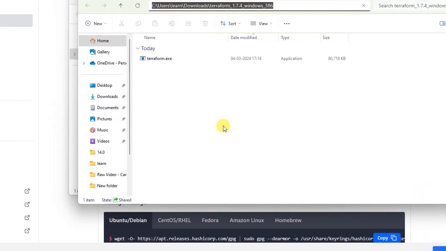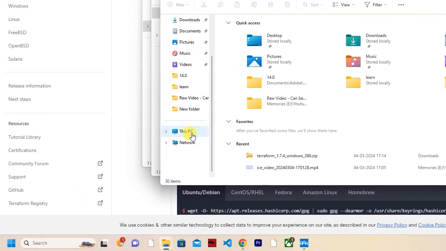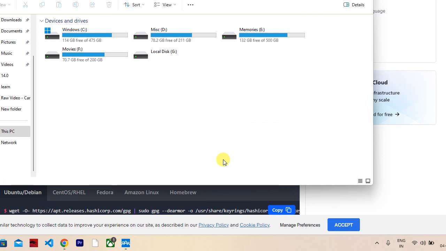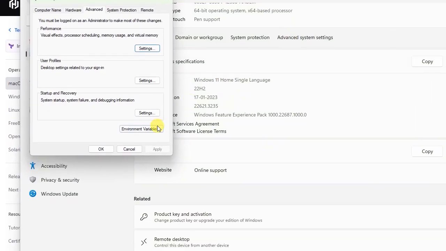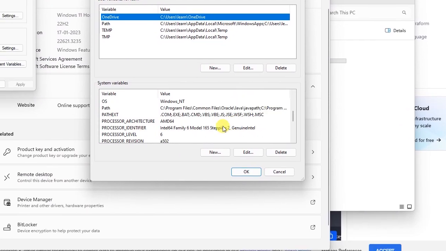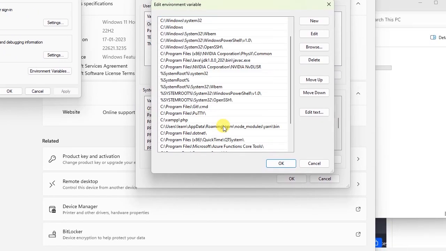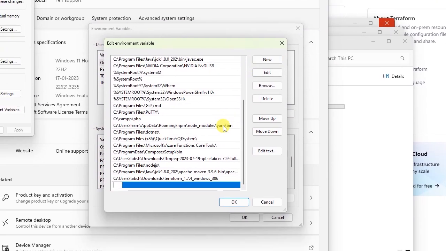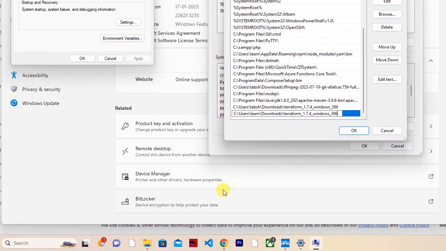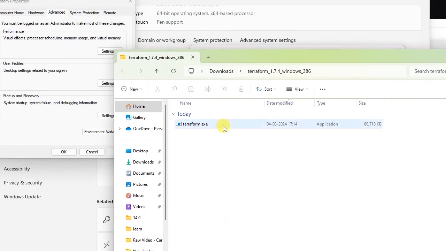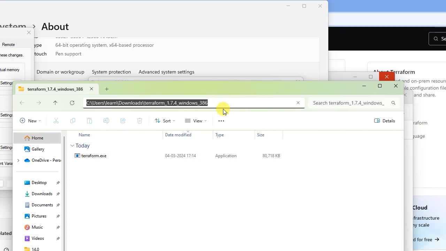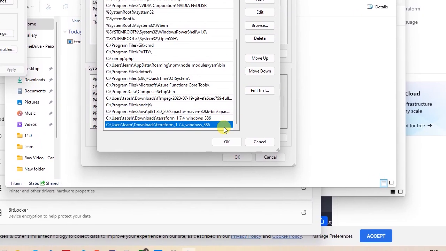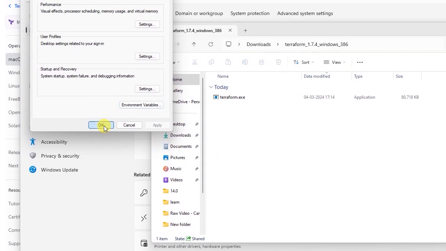Copy this URL, go to your Explorer, This PC, right click, go to Properties, and here there's something called Advanced System Settings. Click on that, click on Environment Variables. Here look for Path, double click, click on New, paste the URL which you just copied, and make sure it's the right one. There should be a .exe file inside that folder, so make sure that is there. Once you paste that, click on OK, OK, OK.